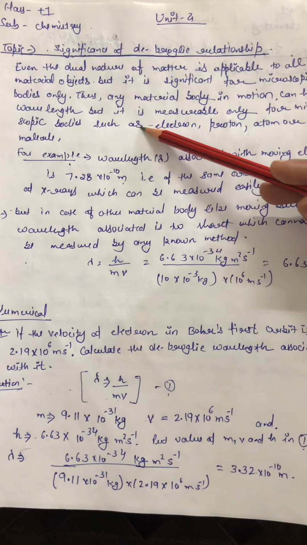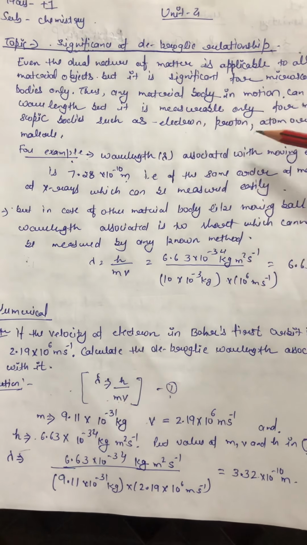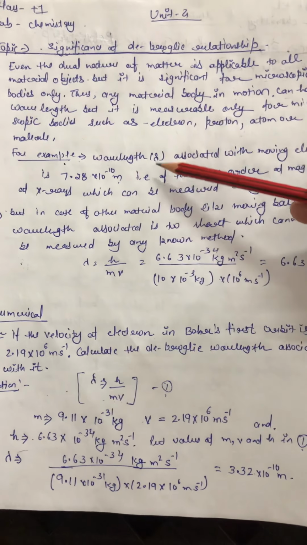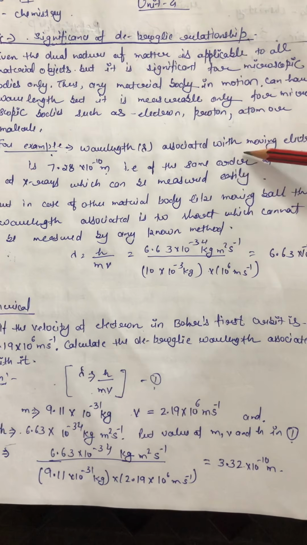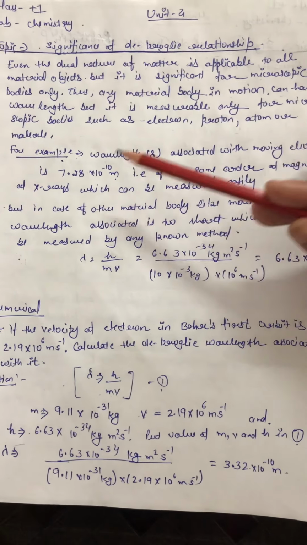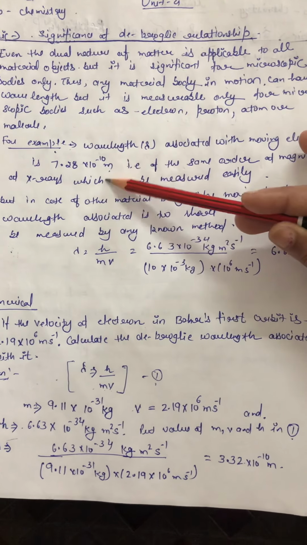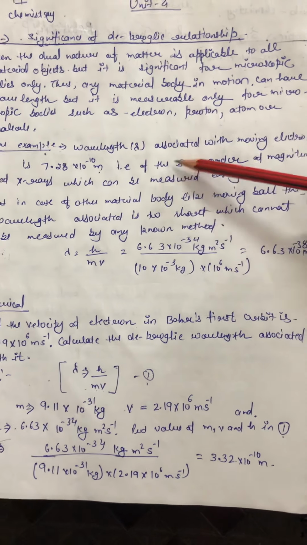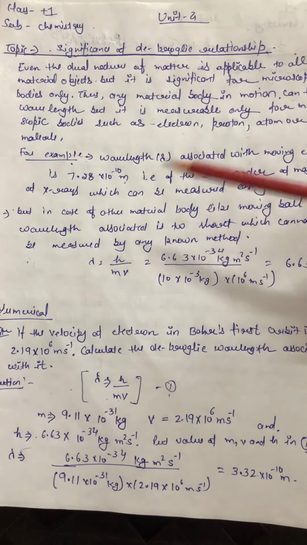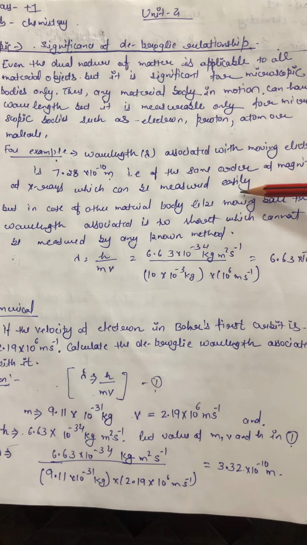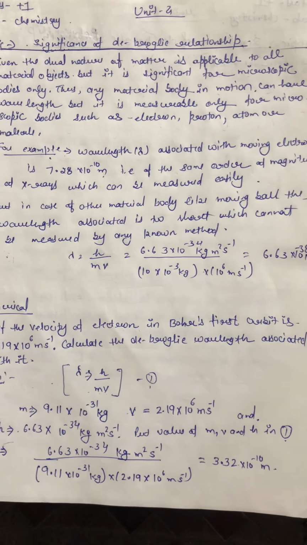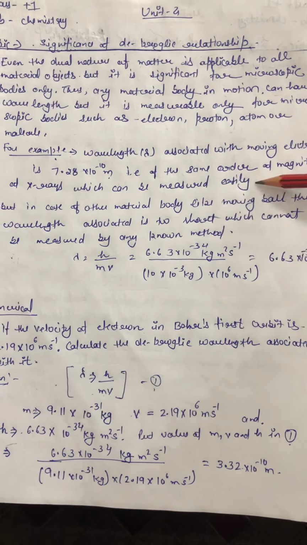Which type of microscopic bodies? Such as electron, proton, atom or molecules. For example, the wavelength associated with a moving electron is approximately 7.28 × 10^-10 meter. That is the same order of magnitude as X-rays, which can be measured easily. Means the wavelength associated with microscopic particles we can measure very easily.